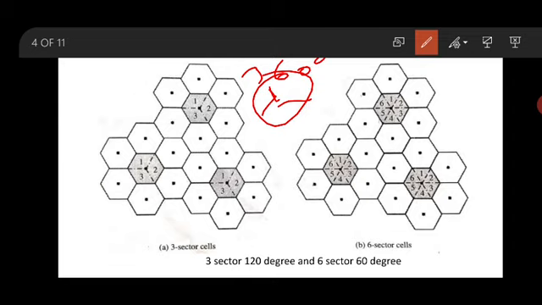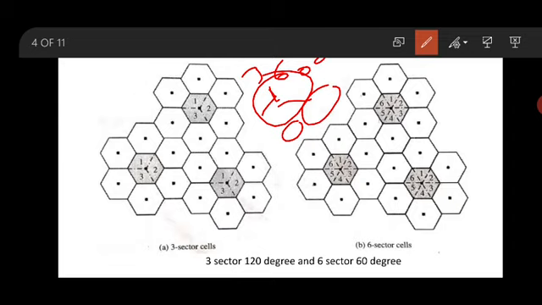I hope you can relate the circle and the hexagon. Technically, if I have circles next to each other, there might be a gap in each cell. That gap would be a no coverage area, but you should not think that there is a no coverage area. So more specifically, if I want to correlate with a circle, they found that a hexagon looks more like a circle. So they have considered a hexagon.